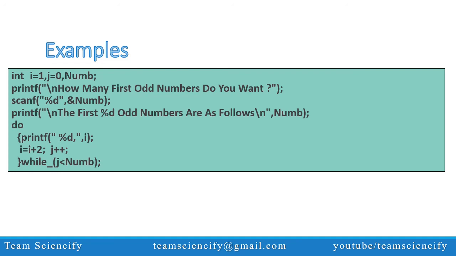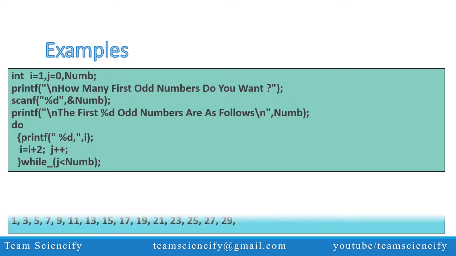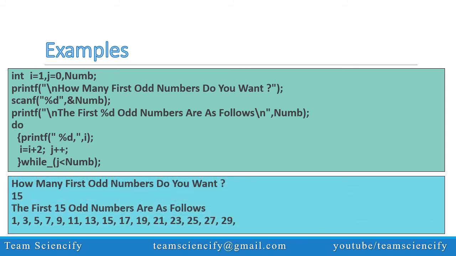For integer j also, the value is incremented by 2. Then we test to see if the current value of j exceeds the num value. If so, the loop terminates, otherwise the loop will continue. The test is carried out at the end of each pass through the loop. The net effect is that the loop will be repeated as many times as the num value. See the example given. If we enter 15 as number, we get the first 15 odd numbers according to the loop execution. Let's move on to the second example of the do while loop statement.